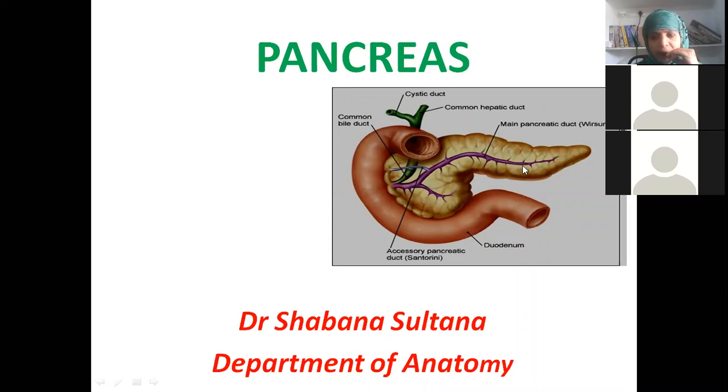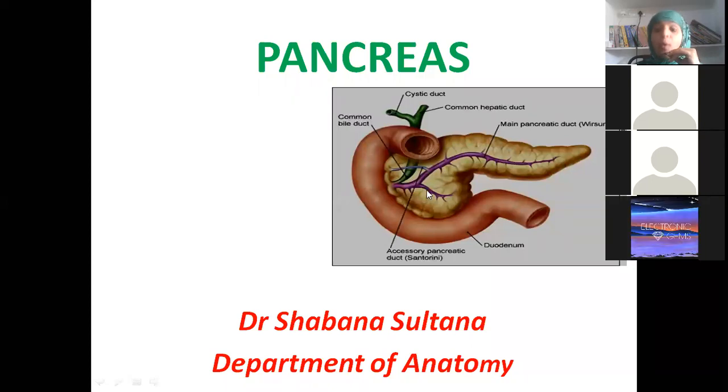Head, neck, body, tail. What type of gland is it? Mixed. It's both exocrine and endocrine. Tubuloalveolar gland. Very good. Functionally, the exocrine part is concerned with the secretion of juices, and the endocrine part is concerned with the release of hormones.